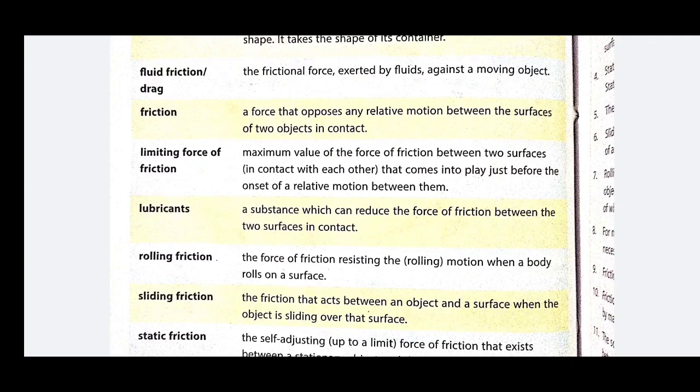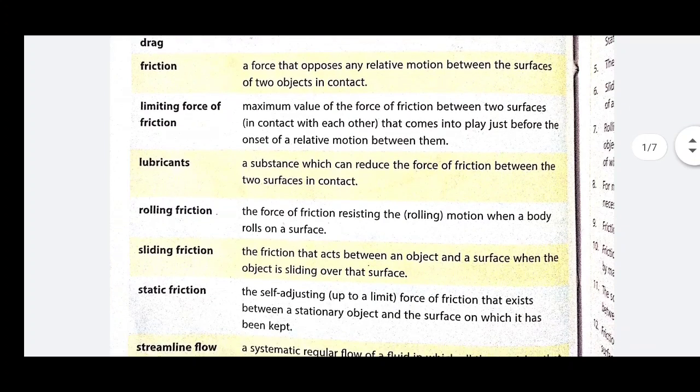Here it is written clearly: the maximum value of the force of friction between two surfaces in contact with each other that comes into play just before the onset of a relative motion between them. Means the maximum value of force of friction between the two surfaces required just before the object goes into the state of motion from rest.